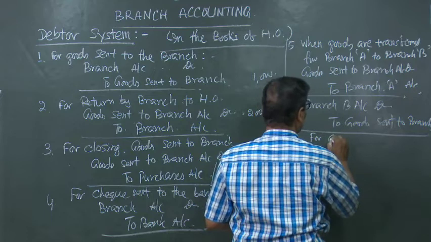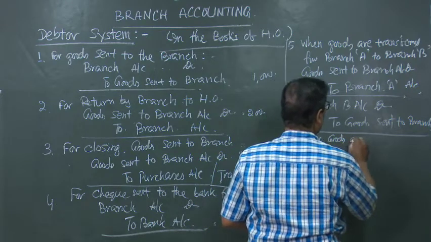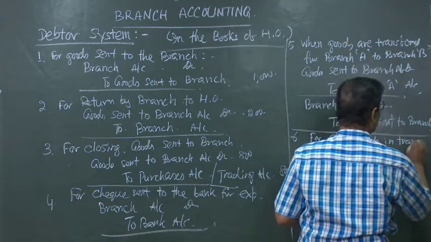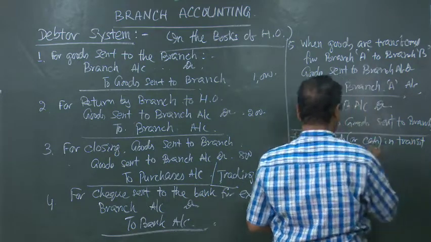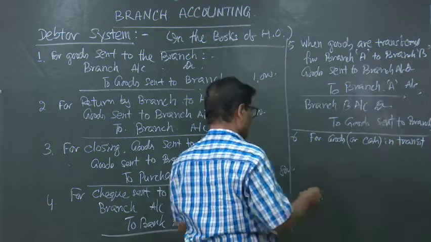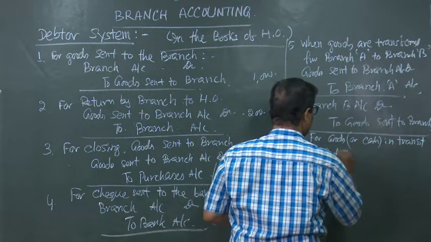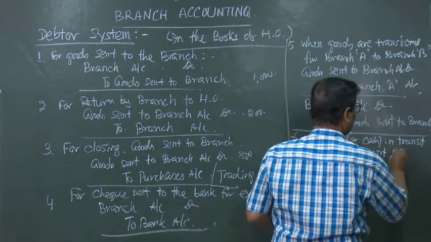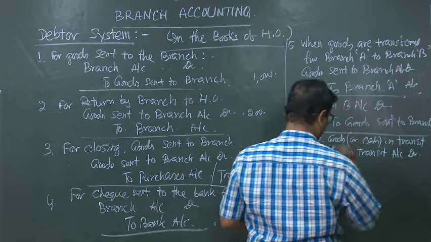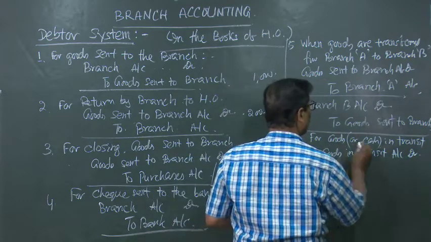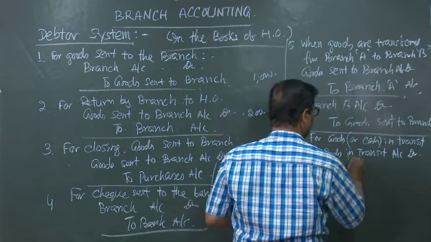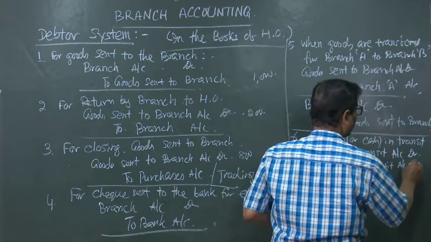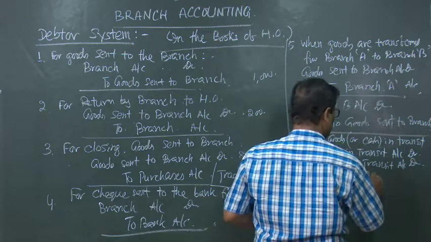For goods or cash in transit, that will be goods in transit account debited, or cash in transit account debited to branch account.